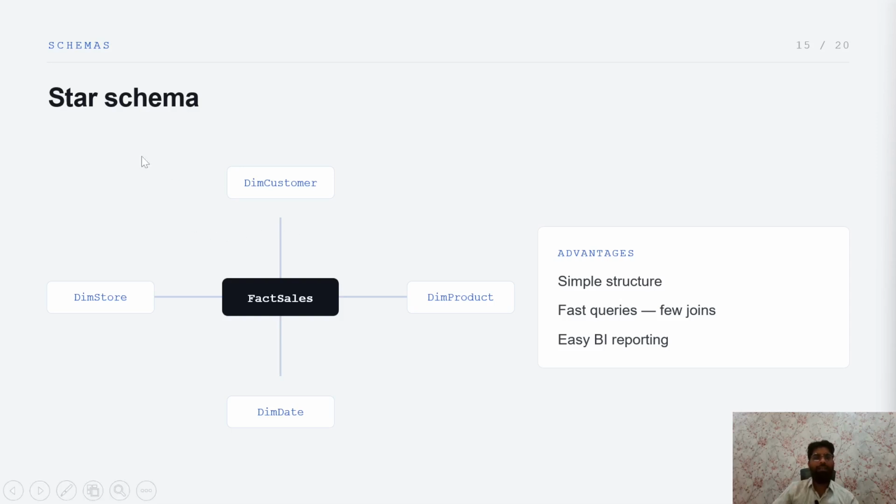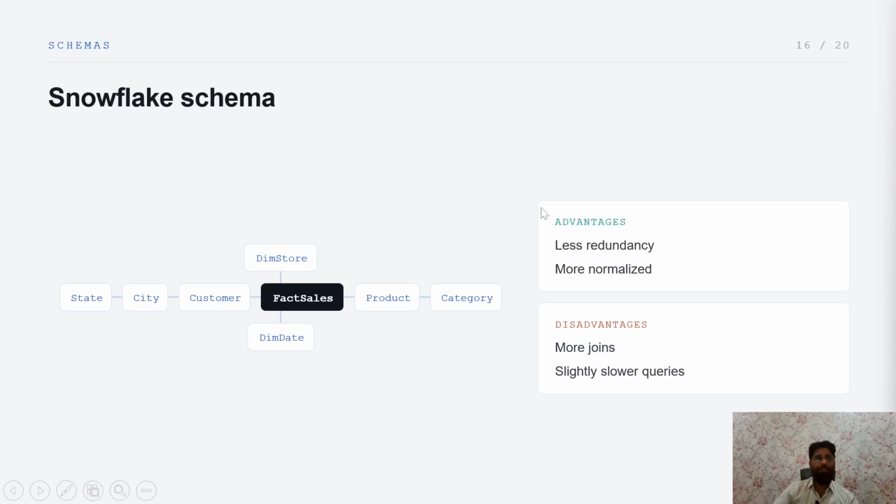So for schema, we have a star schema. In a star schema, for example, we have one fact table and all the others are dimension tables. Its advantages are simple structure, fast queries, few joins, and easy BI reporting. So normally we use a star schema, which makes it easy to perform operations because it has few joins. The second schema is the Snowflake schema.